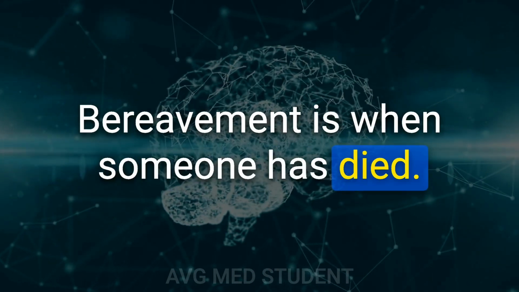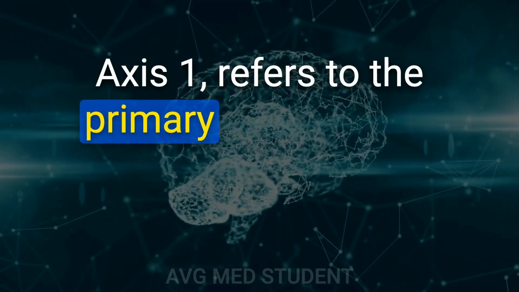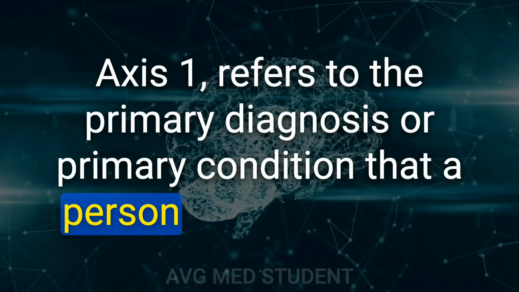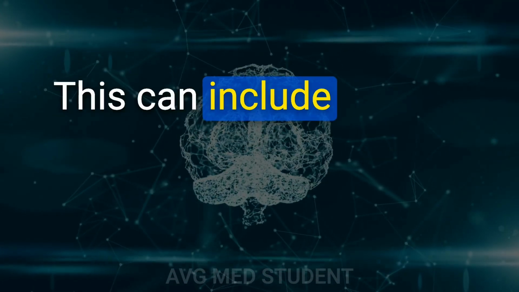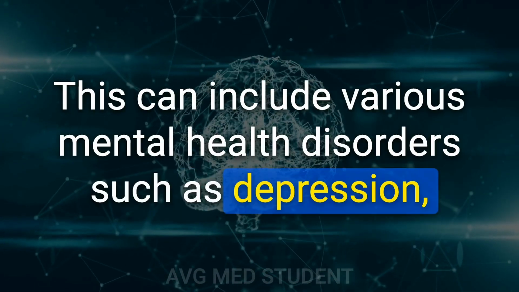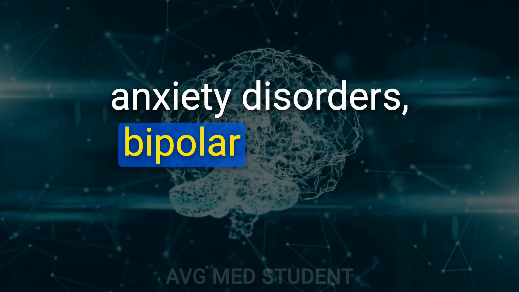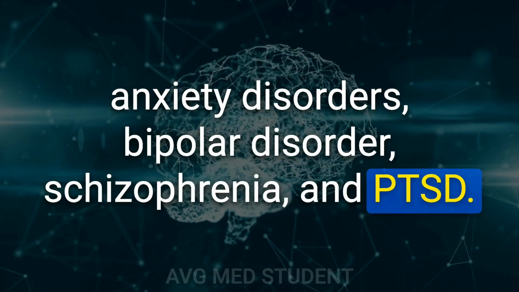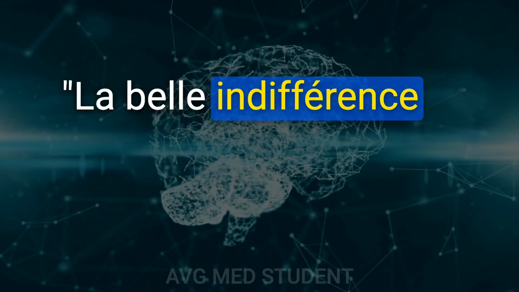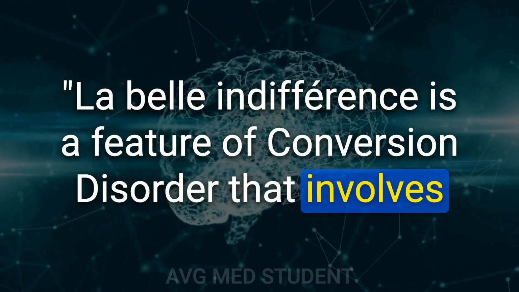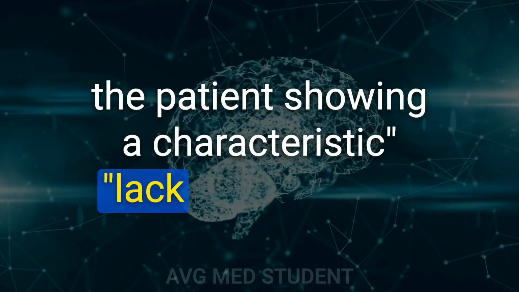Bereavement is when someone has died. Axis 1 refers to the primary diagnosis or primary condition that a person is experiencing. This can include various mental health disorders such as depression, anxiety disorders, bipolar disorder, schizophrenia, and PTSD. 19. Label indifference is a feature of conversion disorder that involves the patient showing a characteristic lack of concern.